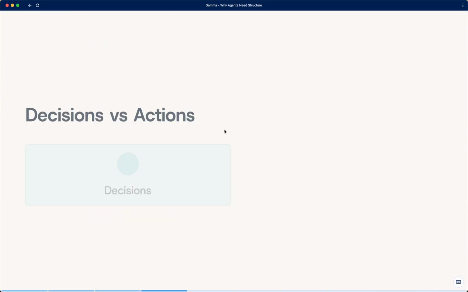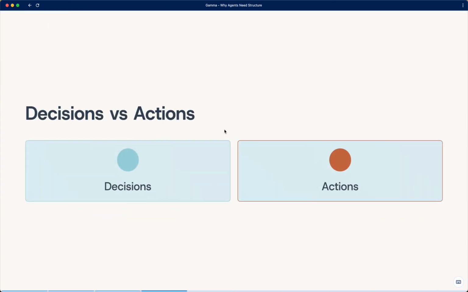Slide 4. Decisions versus actions. This slide introduces a critical distinction. Decisions versus actions. Decisions involve judgment, evaluating risk, weighing context, recommending a path. Actions change systems, updating records, sending messages, triggering workflows. Most automation breaks because it treats these as the same thing.